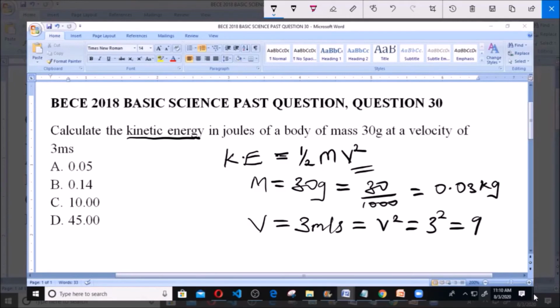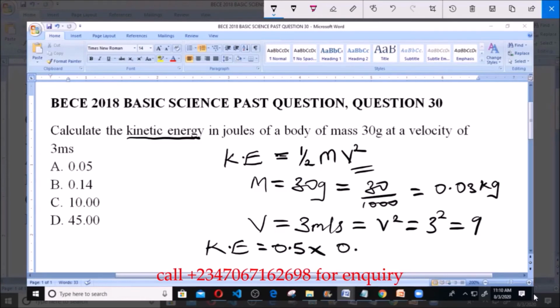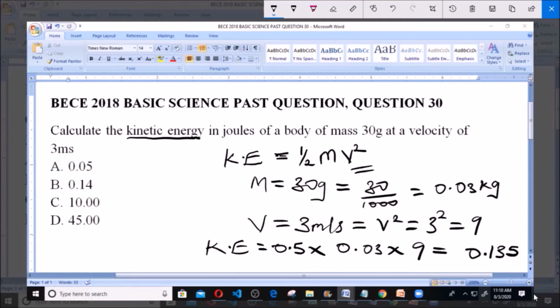So now to find our kinetic energy, KE is equal to half, that's 1 over 2, and 1 over 2 is the same thing as 0.5. So 0.5 times 0.03 times 9, which is our v square, is equal to 0.135 joules.